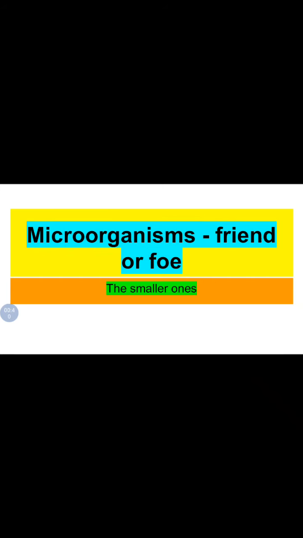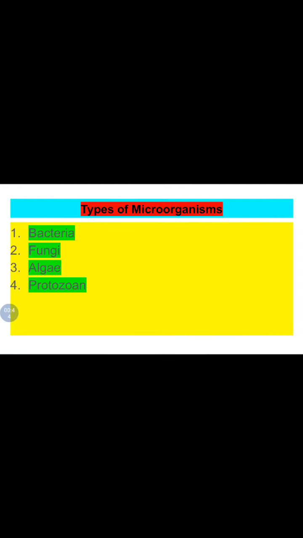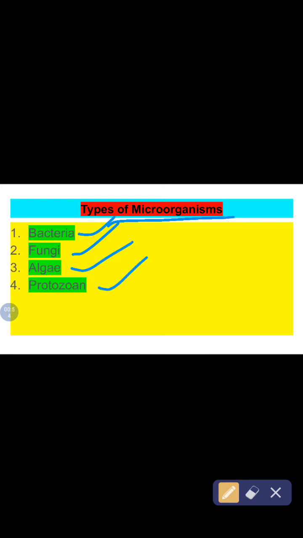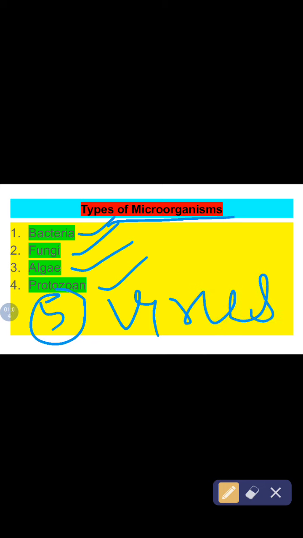So let's start. There are 5 types of microorganisms: bacteria, fungi, algae, protozoa, and one I forgot to write, which we all know, which is spreading all over the world nowadays, coronavirus or virus.